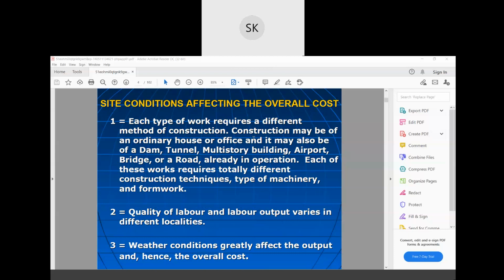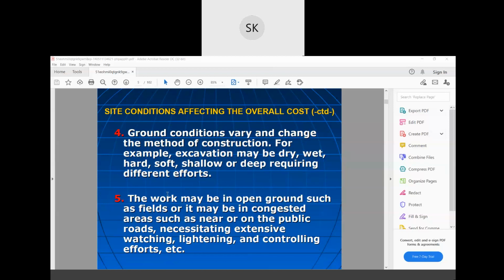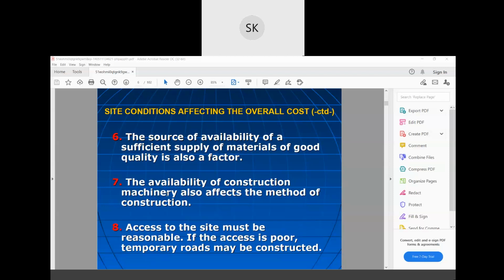Your different site conditions will affect the overall cost. Overall cost will depend on the labor, quality of labor, skilled labor, weather conditions, and type of machines. If it is not a good operative machine, then it will affect the overall cost. Ground conditions, and whether the source of material is reachable or not.